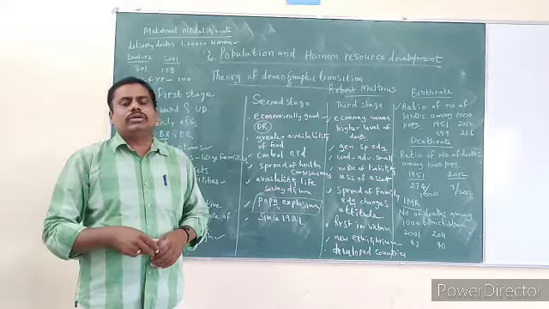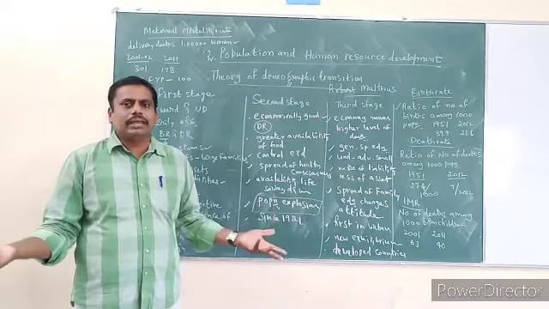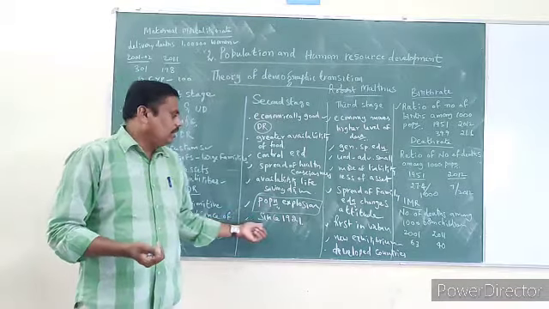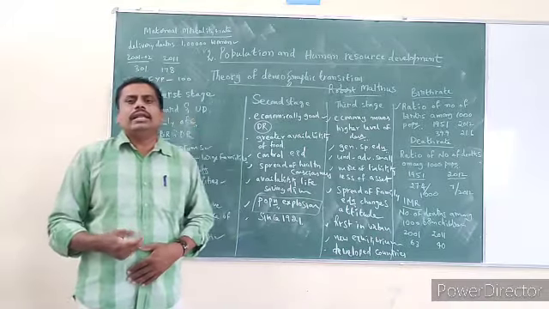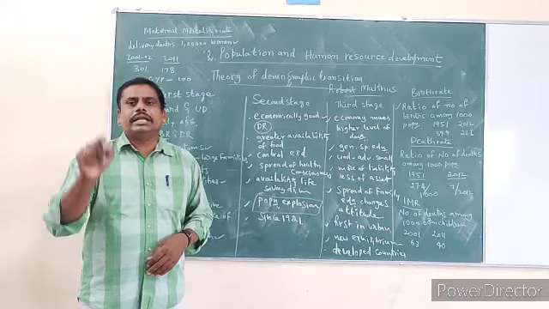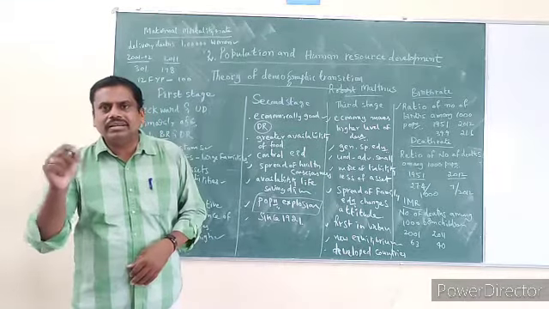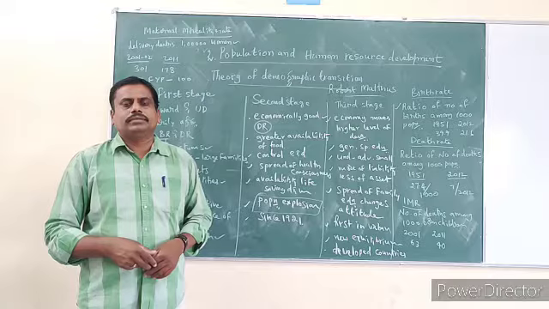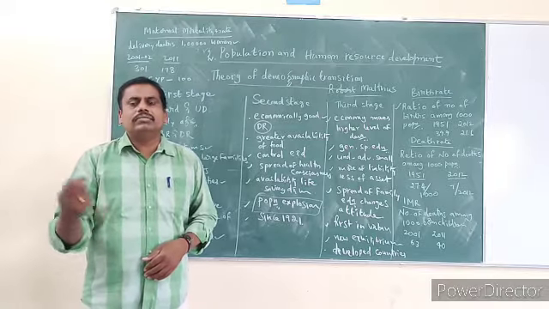The treatment came for so many diseases, so death rates came down. In the case of India, it actually entered the second stage in 1921. Before 1921, India was in the first stage, but India entered the second stage from 1921.